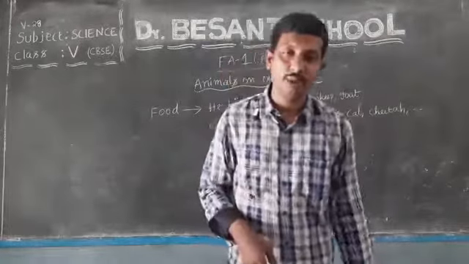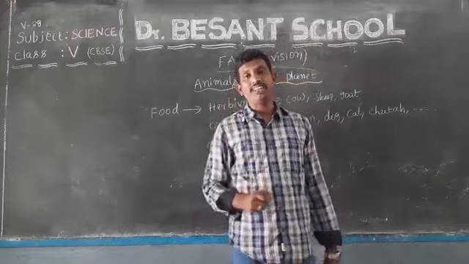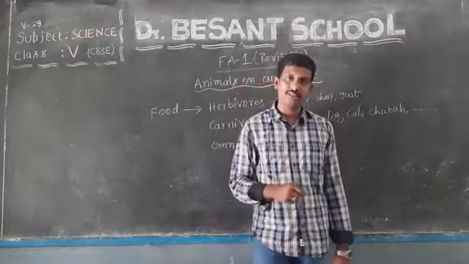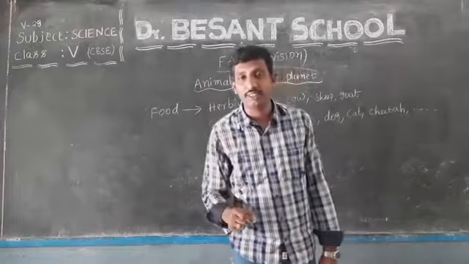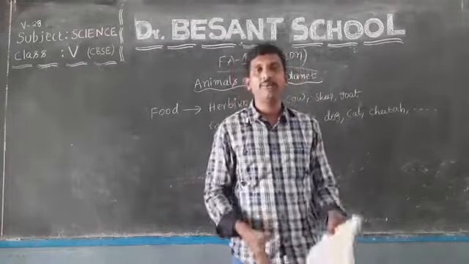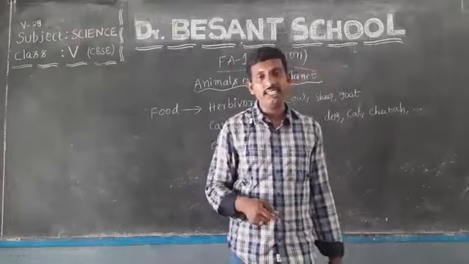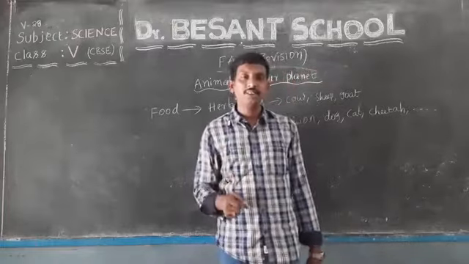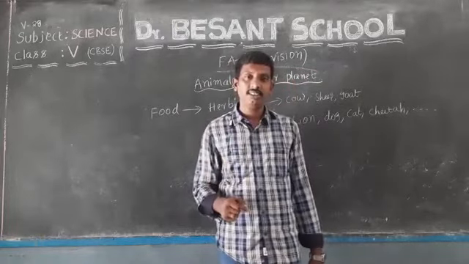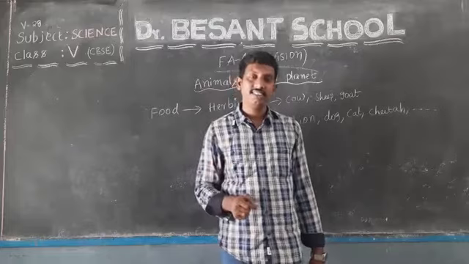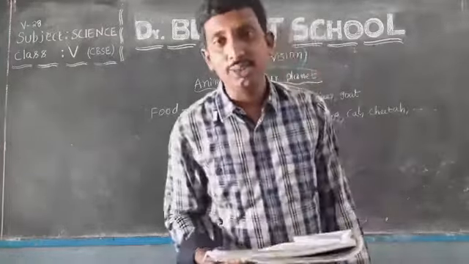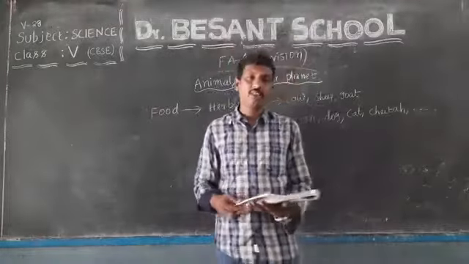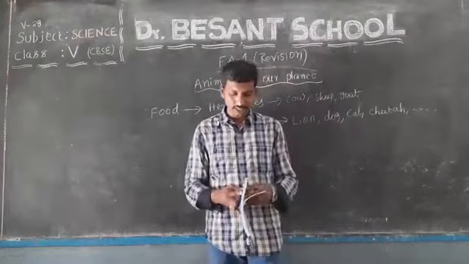And we discussed seven important key characteristics of living organisms. How many important characteristics of living organisms? Seven. What are they? Yes, sensitivity, reproduction, respiration, excretion, isn't it? And two more we discussed: movement and nutrition.